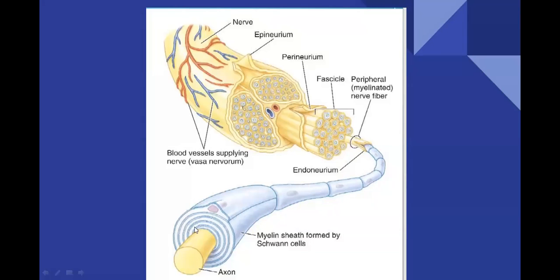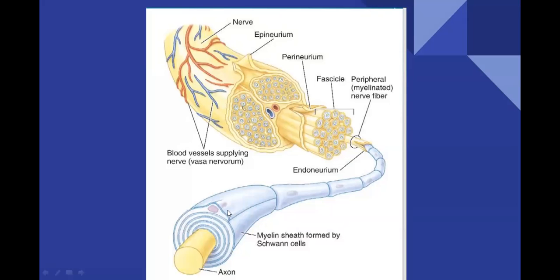This is a single neuron, starting from the originating place of the respective nerve and extending till the end of the nerve. So remember that if a nerve is there, the total length of the nerve is equal to the length of the axons present in this nerve.